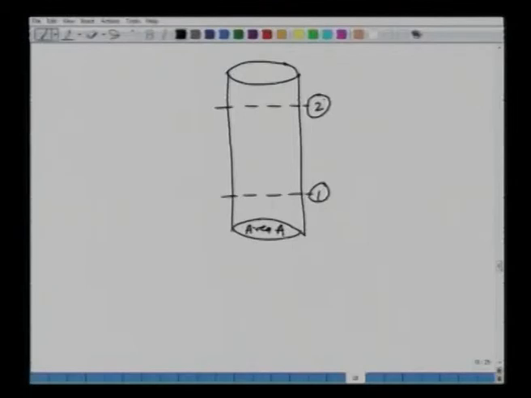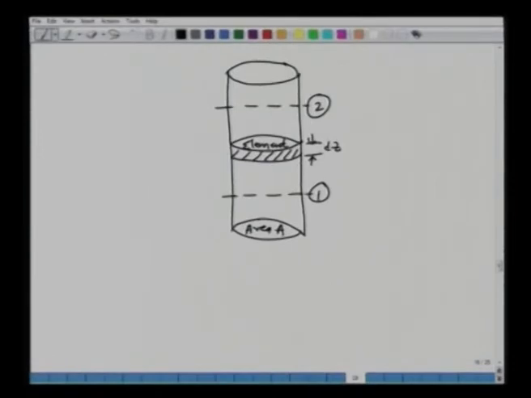So, we can take this height of 2 at a few kilometers up to which your water vapor is important. What we will do then is, we will take a small strip of height dz in the atmosphere and try to calculate a few things in it. So, this is a cylindrical small element we will consider.